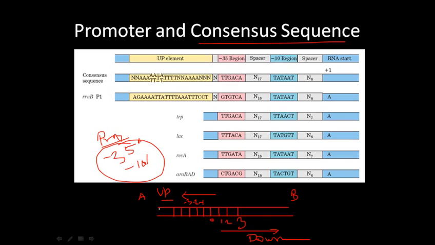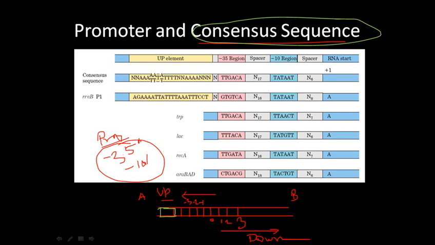So suppose here we have that promoter region, and we have a consensus sequence, the same type of sequence repeatedly, in different prokaryotes and different species. We have different DNAs to transcribe, but in all those DNAs, most of the time these sequences are conserved. That's why we call them the consensus sequence.